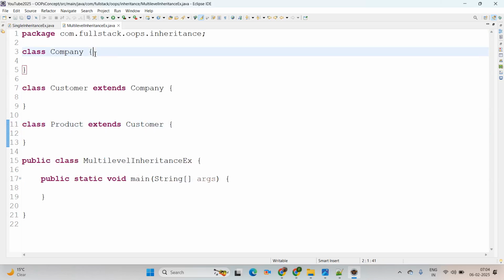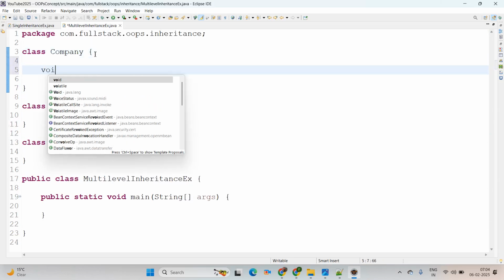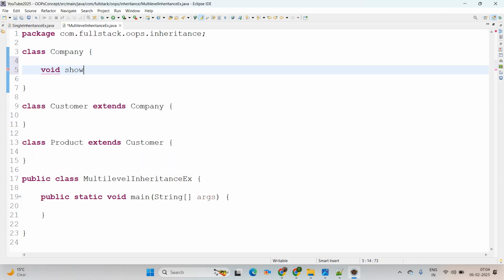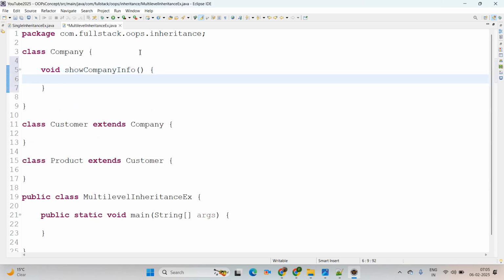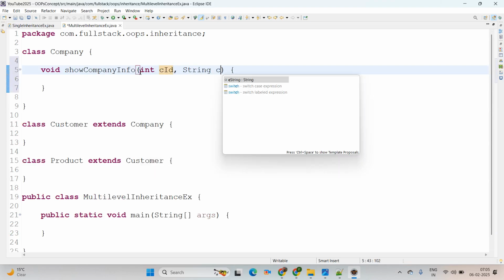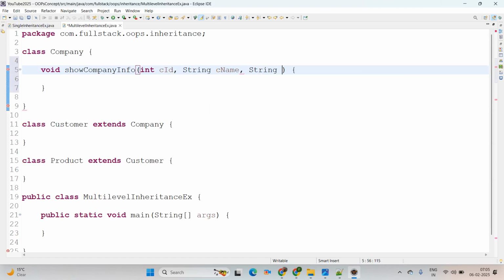In the Company class I am adding a void method, you can simply say showCompanyInfo. In that method I am passing an integer company ID, a string company name, then again a string company address. In your scenario you can add any number of fields. For the time being I am just adding three fields.